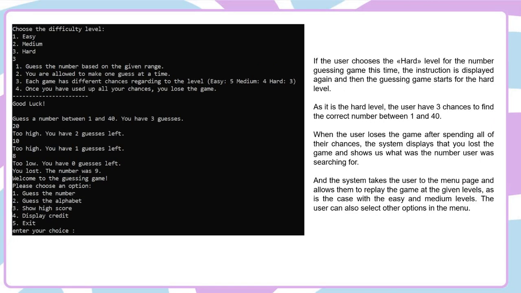As for the hard level, it has 3 chances to find the correct number between 1 and 40. If the user loses the game, the system warns them that they have lost and displays what the number they were searching for was. After ending the game, the system displays the menu again.